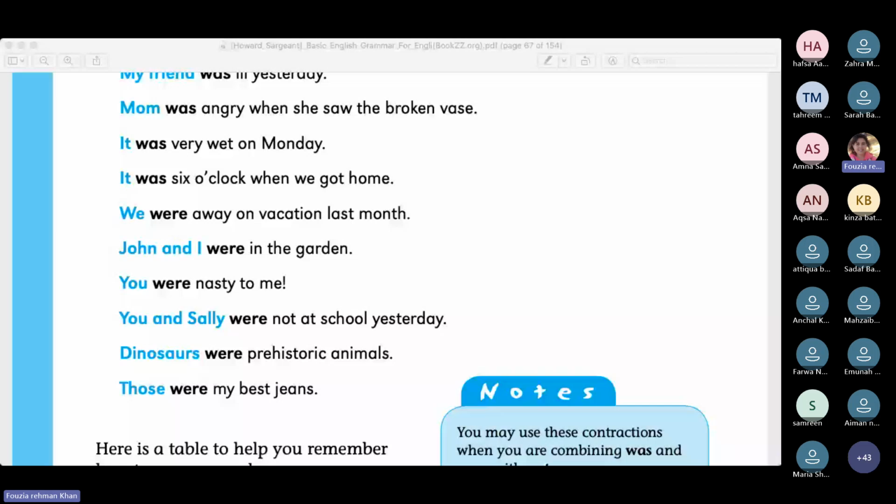So when you talk about your wishes, you use if I were. That's a different case. We might study about that, but not right now.